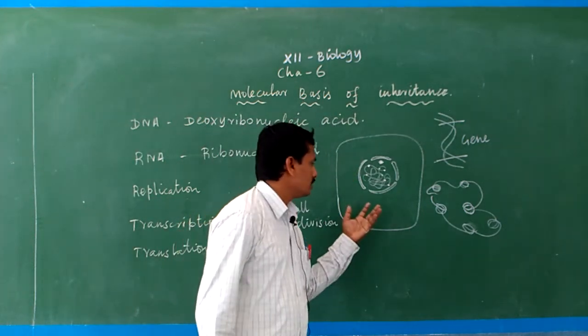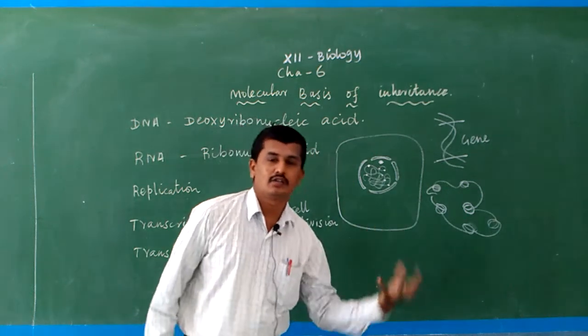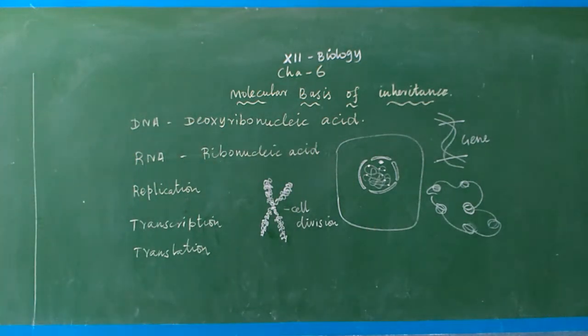So DNA is deoxyribonucleic acid, a nucleic acid. Normally nucleic acid is divided into two categories, deoxyribonucleic acid and ribonucleic acid.